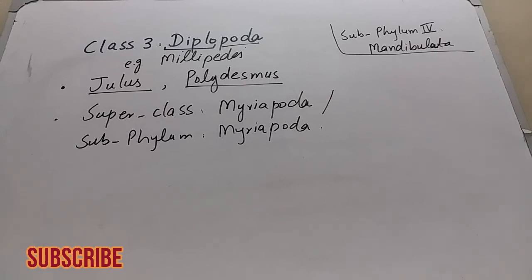Sometimes taxonomists place centipedes and millipedes into a single superclass, which is known as Myriapoda, or sometimes it is ranked as subphylum Myriapoda. If it is a superclass Myriapoda, then it has two classes, class Chilopoda and class Diplopoda.